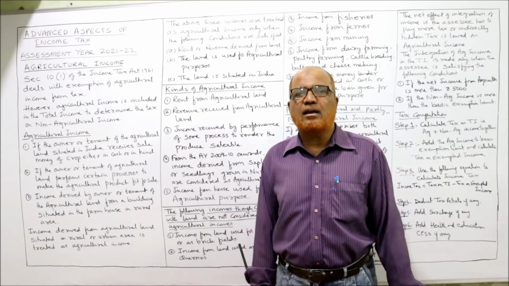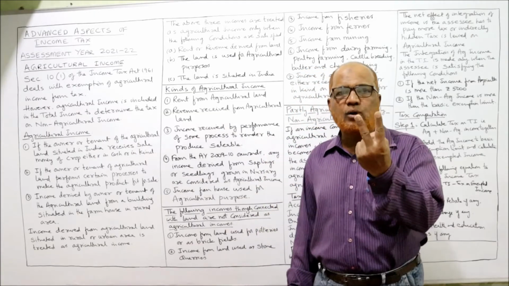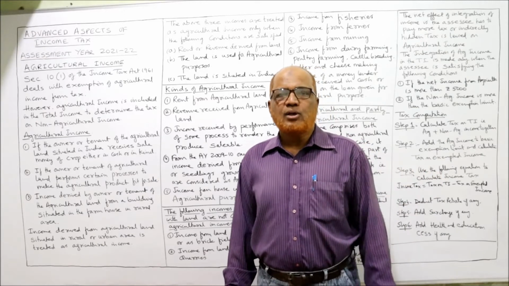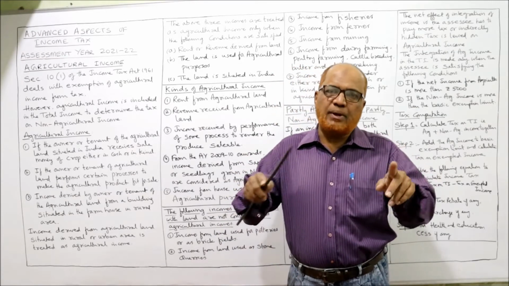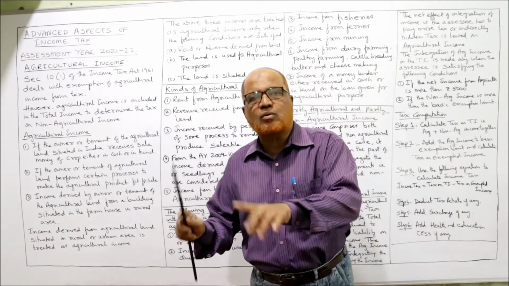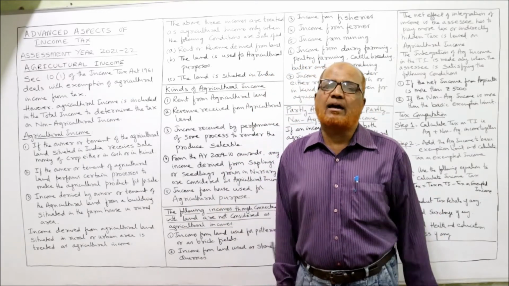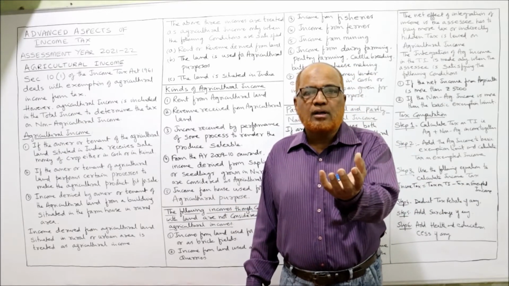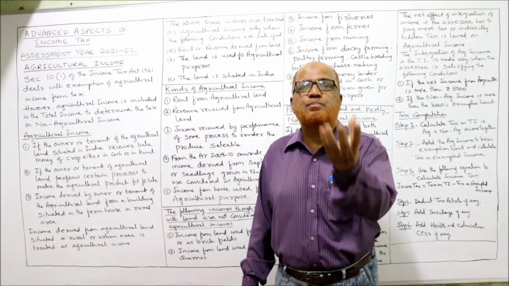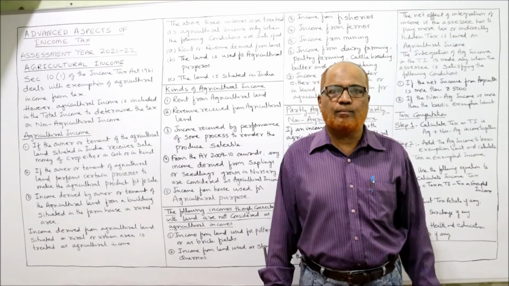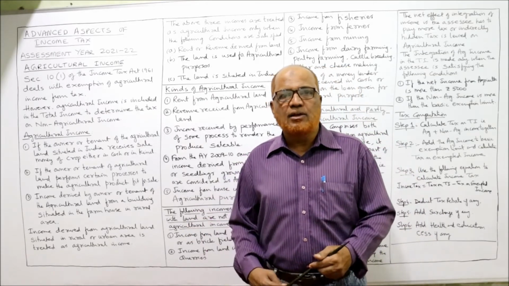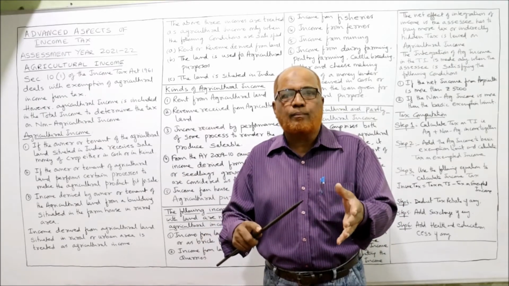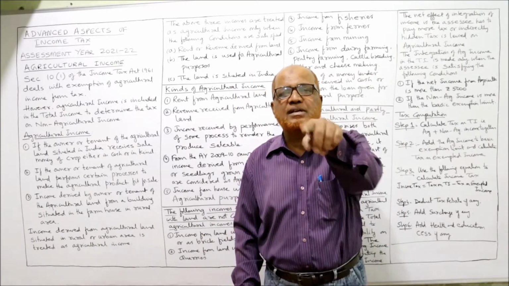How can we say it is for agricultural purpose? The Income Tax Act has defined two operations: basic operation and subsequent operation. If a person performs both the basic operation as well as the subsequent operation, then his income will be agricultural income. What are basic operations? The activities conducted before the plants sprout or germinate out of the ground. That means digging of the earth, watering the plant, sowing the seeds, all these are activities before the sprouting of the plant, and that is called basic activity.